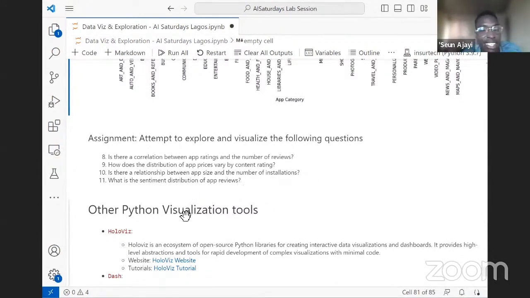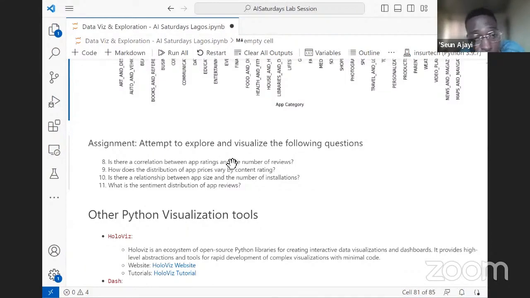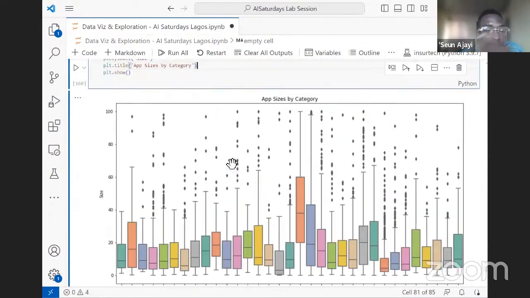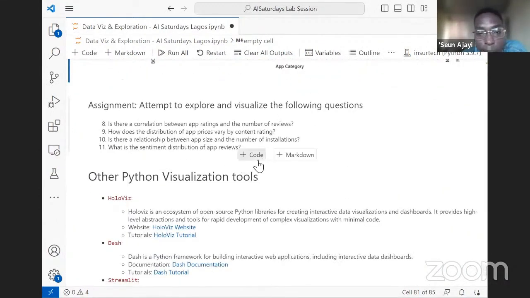As data scientists, when it comes to data visualization and exploration, we become storytellers. We are trying to tell the story the data is passing across to us. So these are questions I want us to attempt by ourselves while also reviewing. I know I've passed on a lot of things in just this afternoon, and it's okay not to understand everything on the go. It's okay to go and review, watch the videos, and try to tweak the code to understand exactly what it's doing. That would help us understand the concepts better.